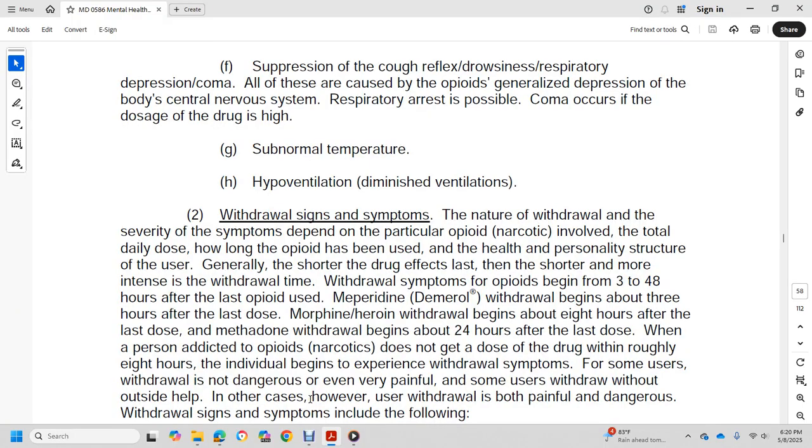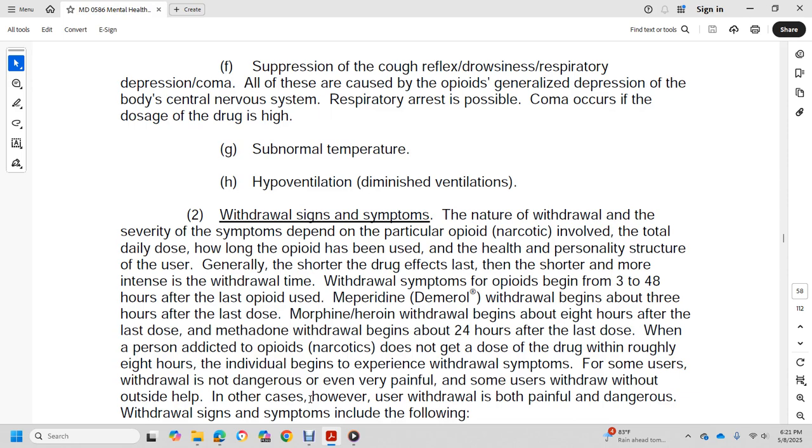Withdrawal signs and symptoms depend on the nature of the withdrawal and the severity of the symptoms, on the particular opiate or narcotic involved, the total daily use, how long the opiate has been used, and the health and personality structure of the user. Generally, the shorter the life of the drug, the more intense the withdrawal.